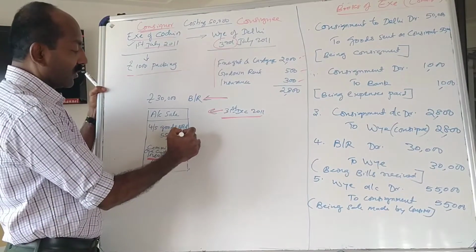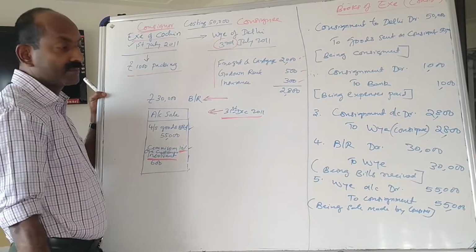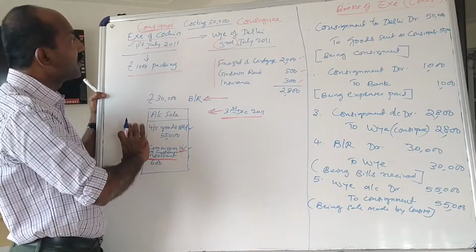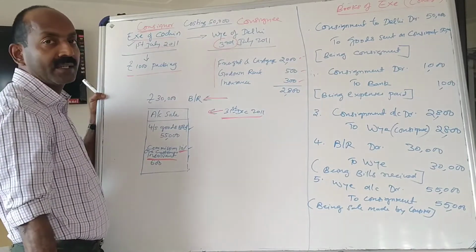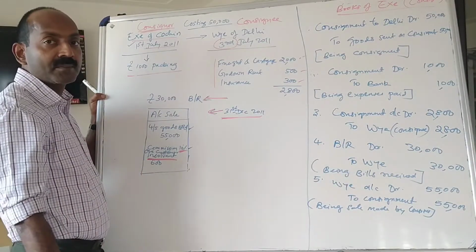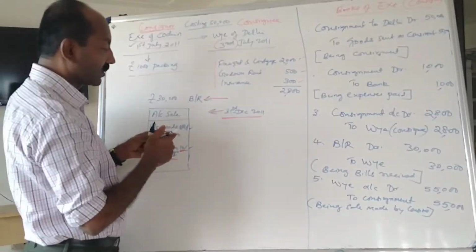So entry for this is written, and now commission 10%. Commission has to be paid. Consignor has to pay consignee commission 10% of sale. Commission is an expense. Being an expense, debit it to consignment account.